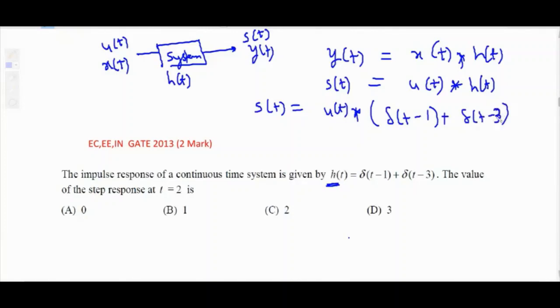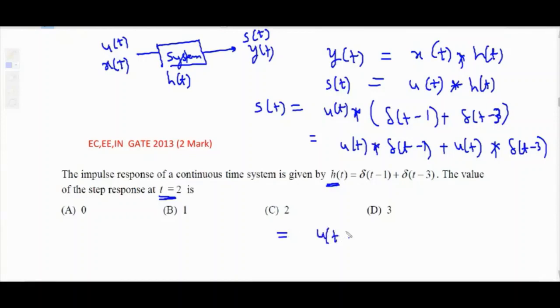We don't have to calculate in the option, we have to tell the value at t equal to 2. U of t convolution with delta t minus 1 plus delta t minus 3. So use the convolution property, so it becomes u of t convolution delta t minus 1 plus u of t convolution delta t minus 3. So that is nothing but u of t minus 1, since convolution of any signal with impulse is the same signal, but the delay will be added, plus u of t minus 3. Delta is not present in the answer after convolution.